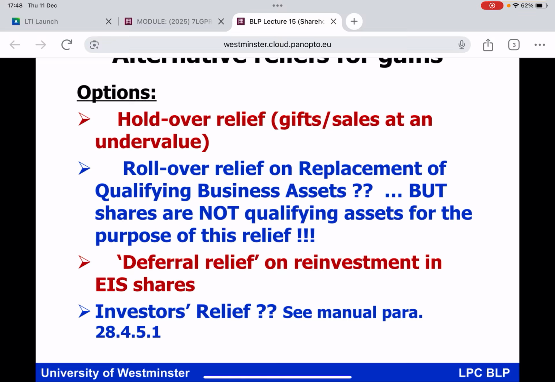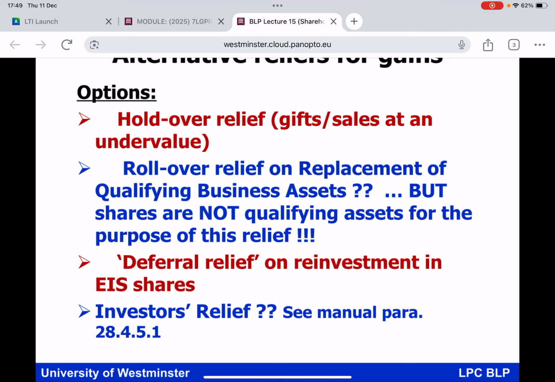Are there some reliefs out there that we haven't necessarily encountered so far, which are aimed at an individual investing cash directly into a company, in return for the issue to him or her of shares? Well, yes, there are, everybody. There are reliefs for that sort of situation. That is not rollover relief on replacement of qualifying business assets. But welcome, everybody, to a scheme called EIS, Enterprise Investment Scheme.